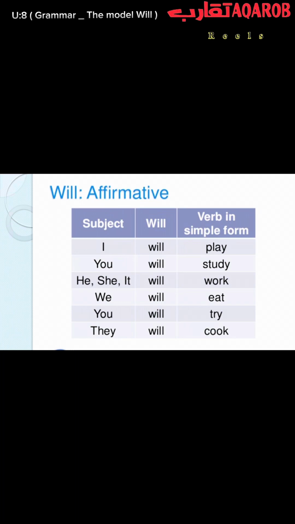If I want to say, they will cook a pizza for us, cook is a verb one. So if the subject is singular or plural, we cannot add anything to the verb because we have will, and will is followed by an infinitive verb.